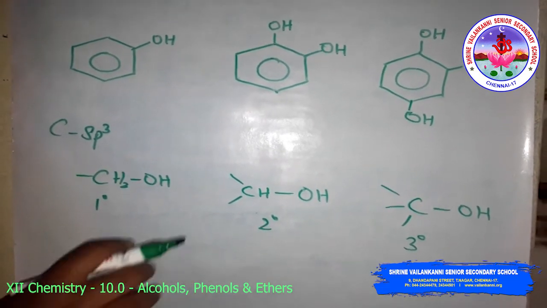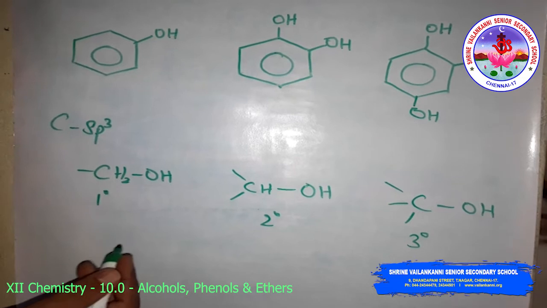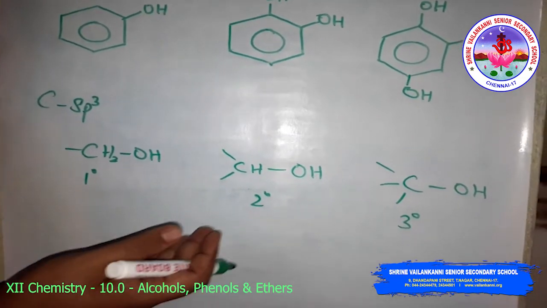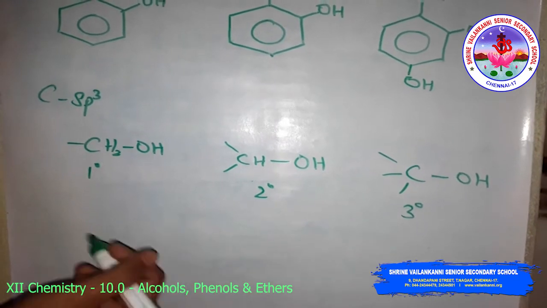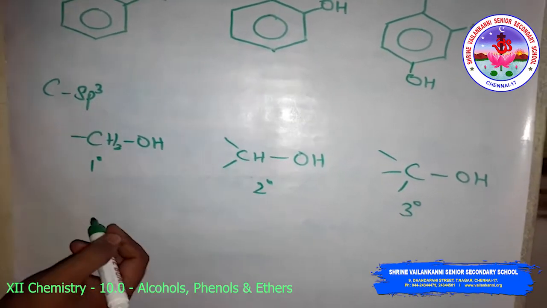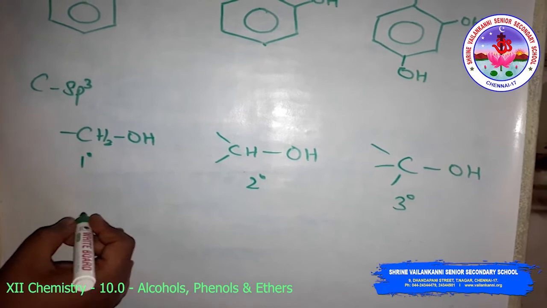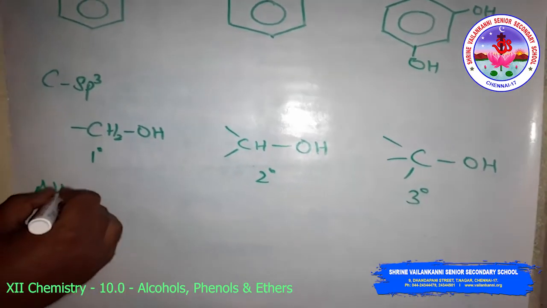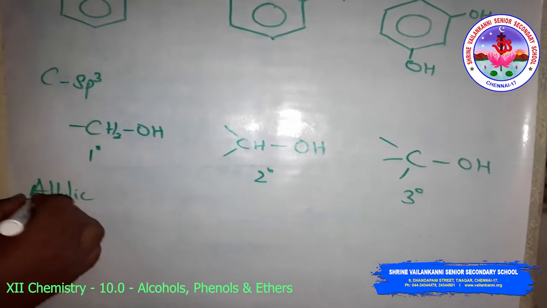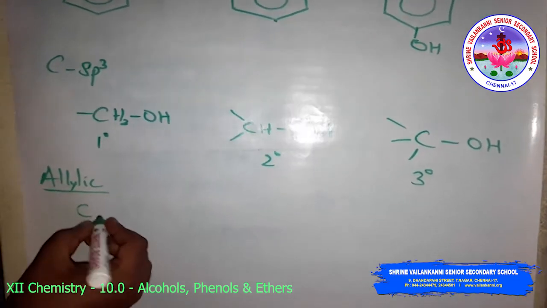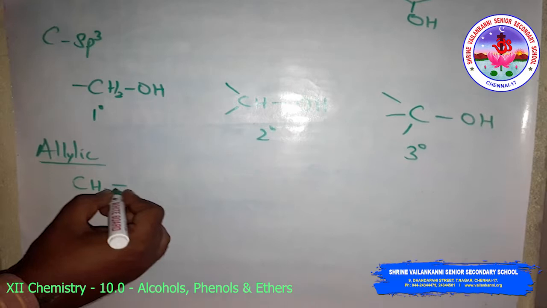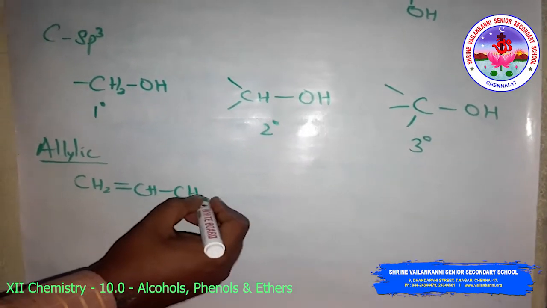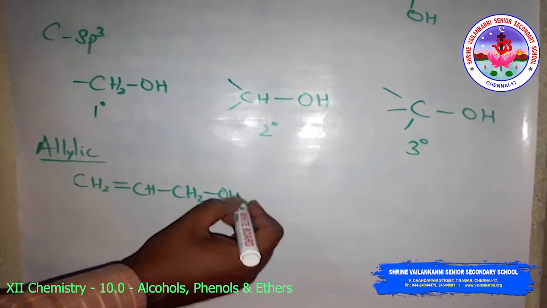Then allylic alcohol. In allylic alcohol, the OH group is attached to an sp3 hybridized carbon next to a carbon-carbon double bond. For example, CH2=CH-CH2OH.